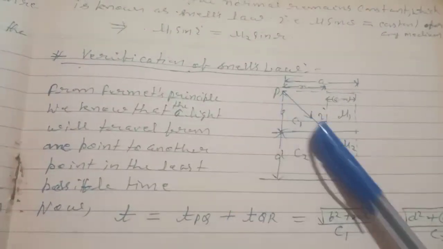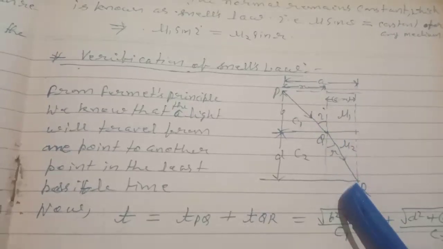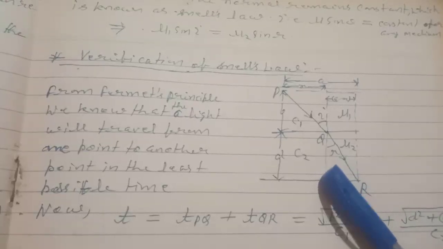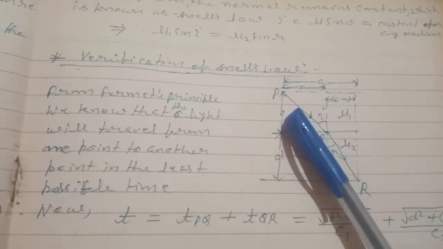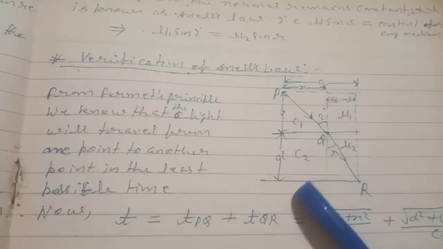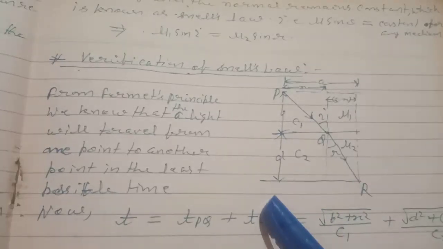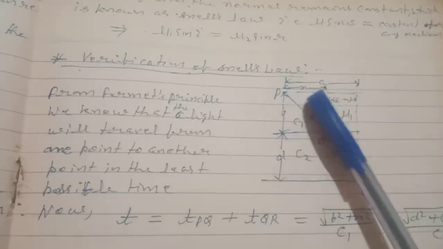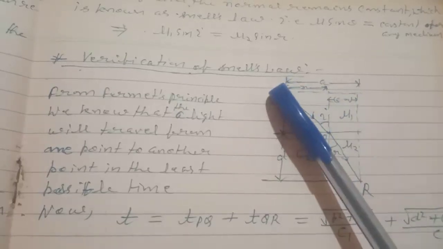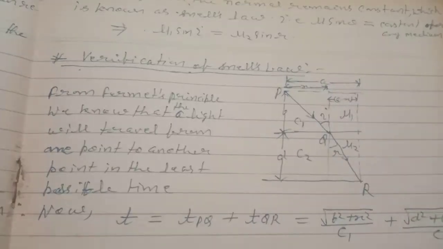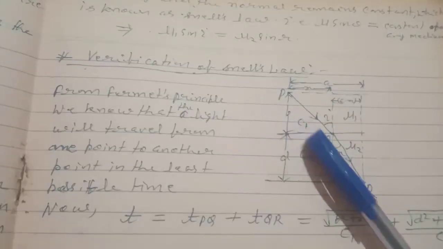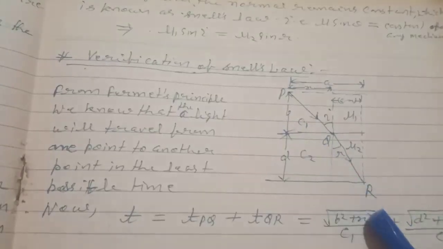Here a ray is passing from one medium to another medium. The upper medium has refractive index mu1 and the lower medium has refractive index mu2. This is the incident ray, this is the refracted ray, this is the angle of incidence, and this is the angle of refraction. Now let this distance be x, and this distance will be a minus x because the total distance is a. The incident and refracted rays are shown by PQ and QR.